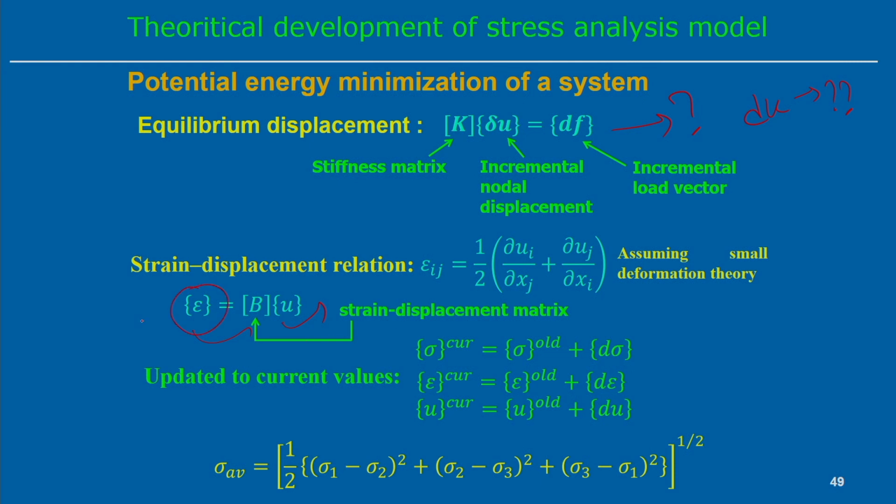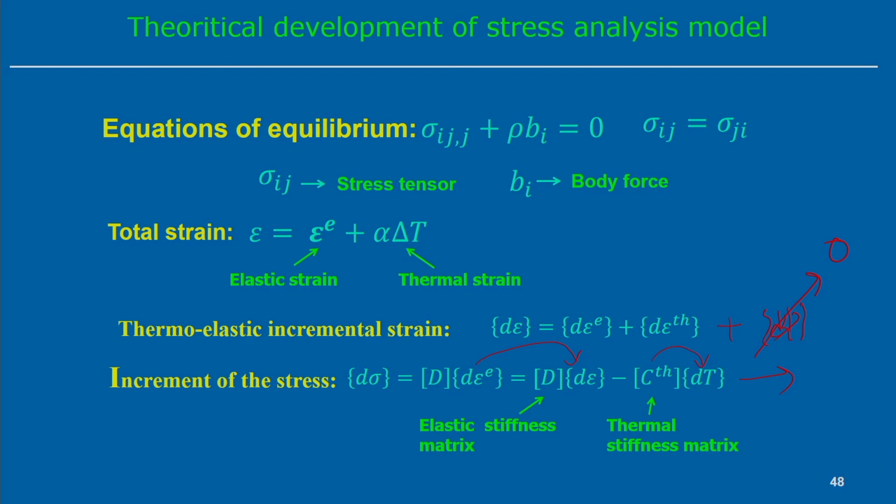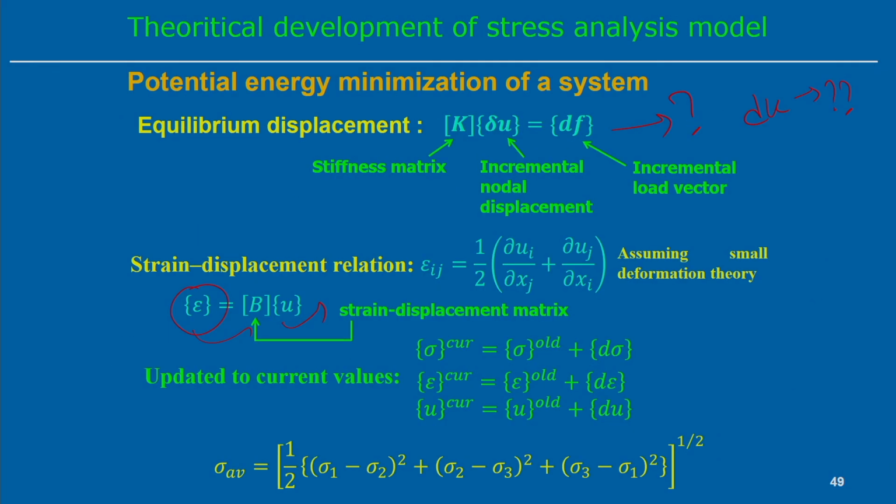Once we get the displacement field, we can estimate the strain value, and from the strain value we can estimate the stress value. So, first we calculate the displacement from the matrix equation, getting the displacement field at each and every node point, then we convert the displacement to the strain value, and the strain can then be converted to the stress value.